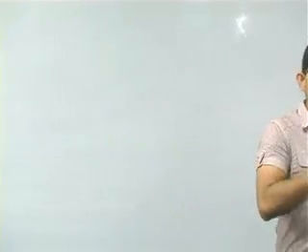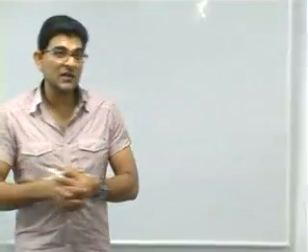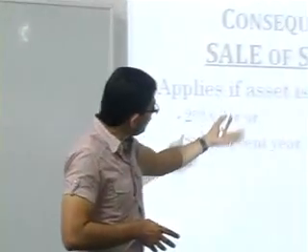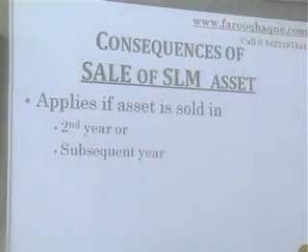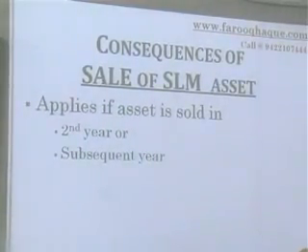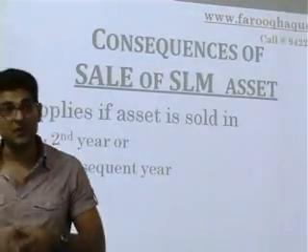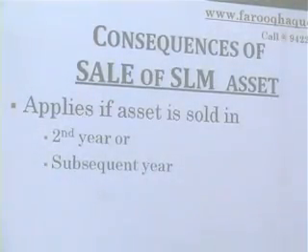Now, let us see what will happen to an asset on which the SLM method of depreciation is claimed, but that asset is sold in the second or a subsequent year. For example, we acquired machinery for power generation in the year 10-11.